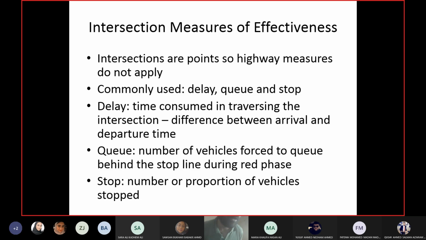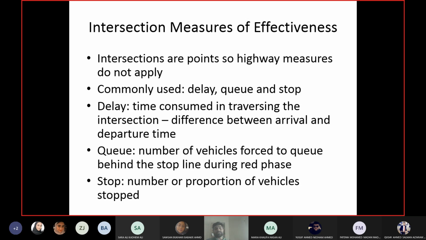Okay, then about the measures of effectiveness on an intersection. How do you measure the effectiveness of an intersection? Now, for segments, we have used speed and density and other things. We cannot use the same things for intersection. Why? Because intersections are considered as points, not segments. So point means it does not have a length. Okay.